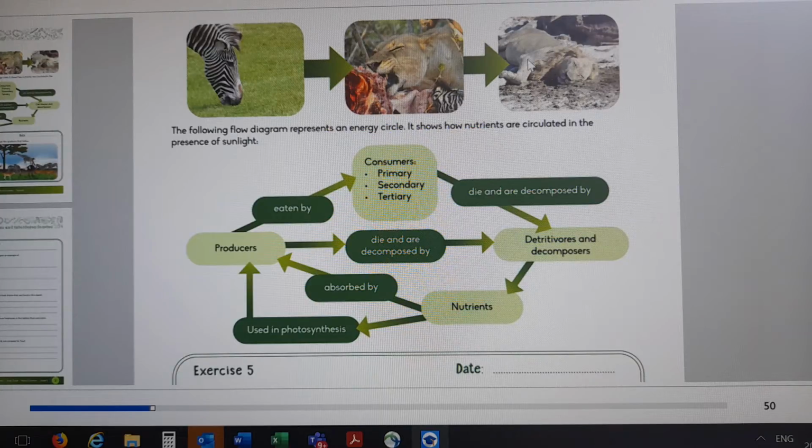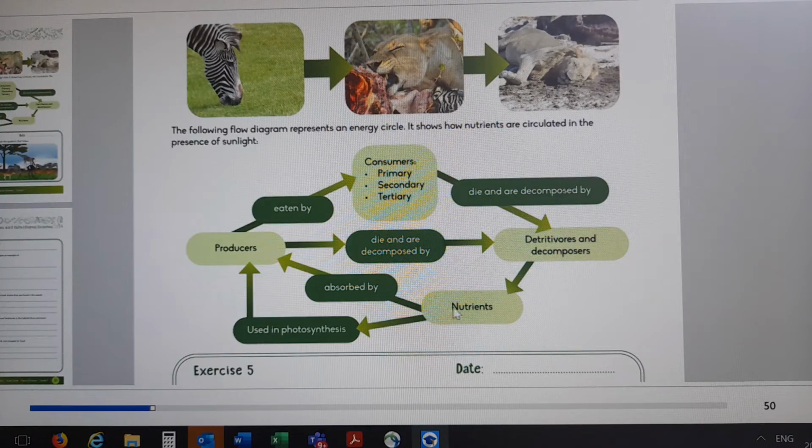After that, they die. You see the lion is dead now, and it is decomposed by detritivores and decomposers, that's your fungus and algae. They decompose it, and it is absorbed by the soil as nutrients.